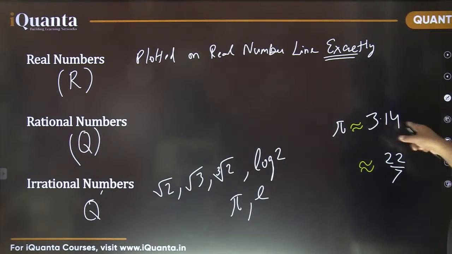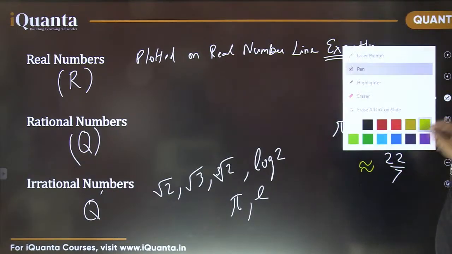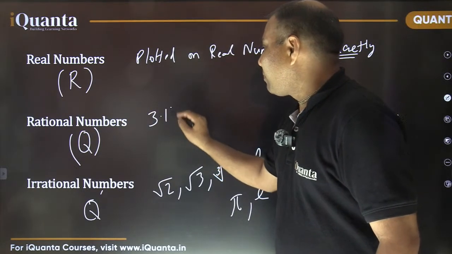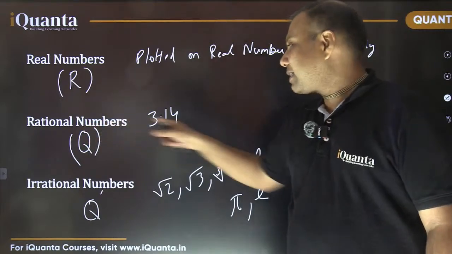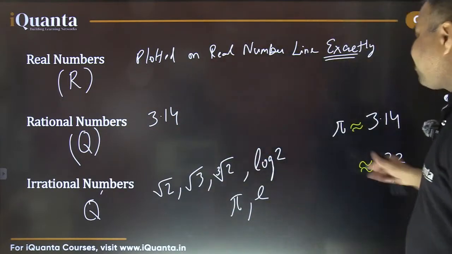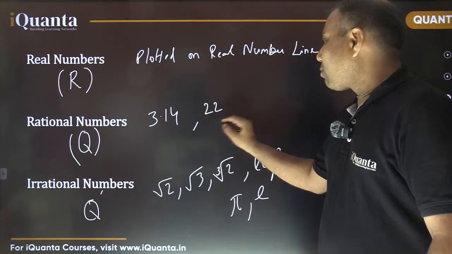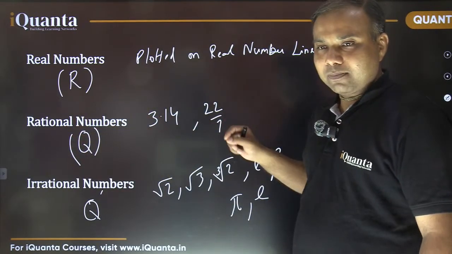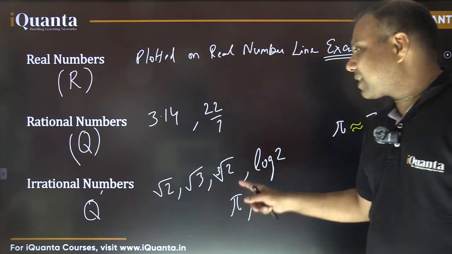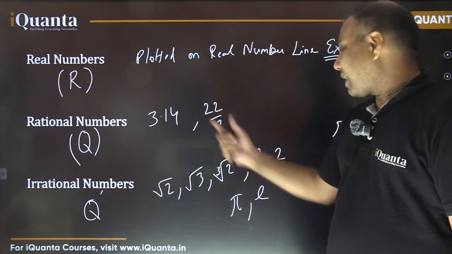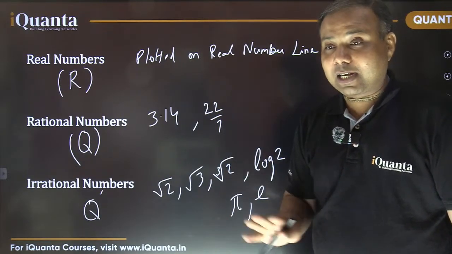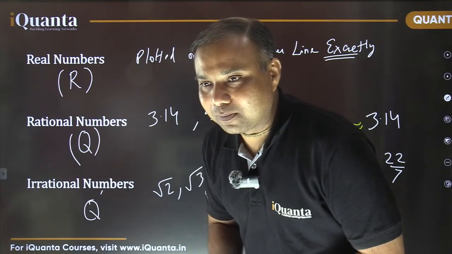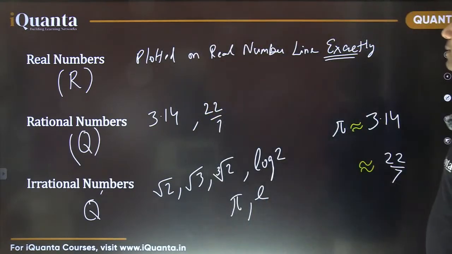So these examples, 3.14 and 22 by 7, are both examples of rational numbers. 3.14 is a rational number because it is terminating in its decimal form. In the same way, 22 by 7 is also a rational number because it is integer upon integer, right? But pi is an example of an irrational number. So these are just approximate values of pi. This is not exactly pi. Fine. So don't make this mistake. Always keep this in mind. Yes, this is an approximate value. Okay, let's move further.